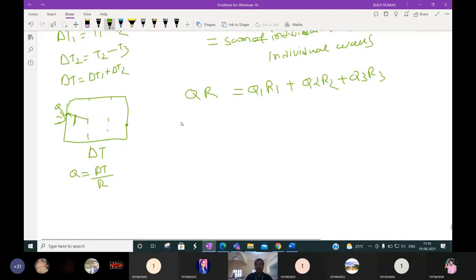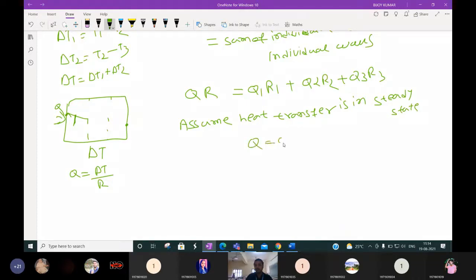Now let us assume the heat transfer is in steady state. Steady state means that Q will be constant. Q constant means the amount of heat flow Q is equal to Q1, is equal to Q2, is equal to Q3, by assuming steady state heat flow.